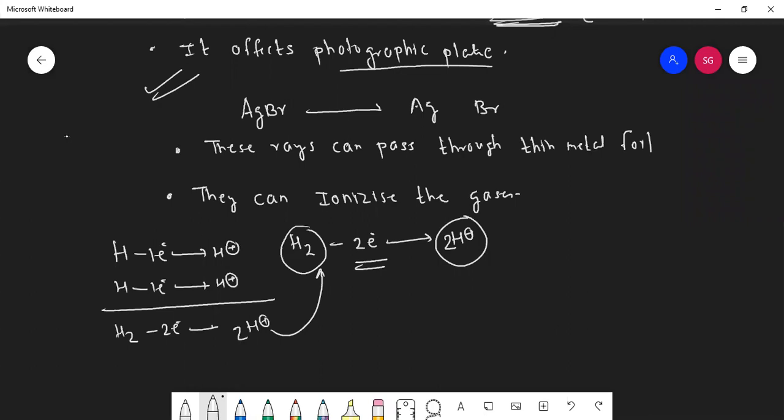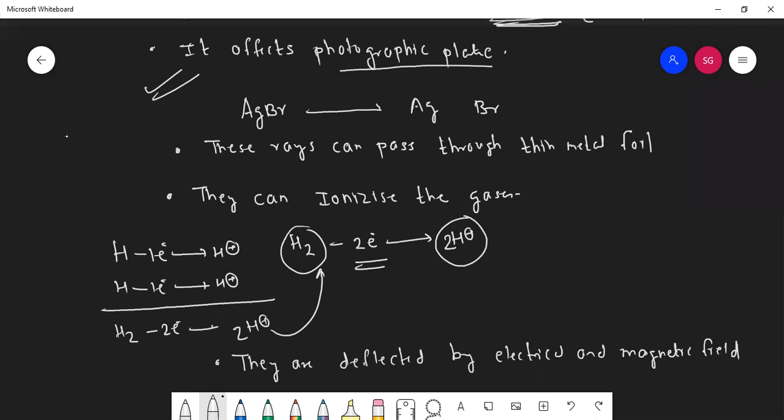Okay, next point is they are deflected by electric and magnetic field. Now, can you tell me towards which direction these proton rays will deflect?